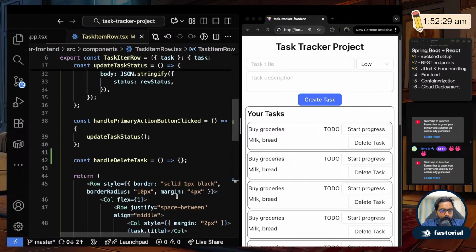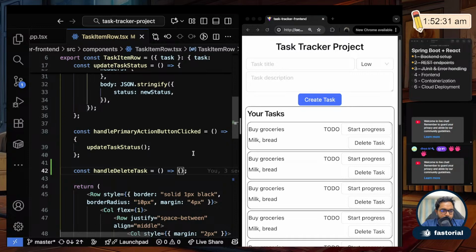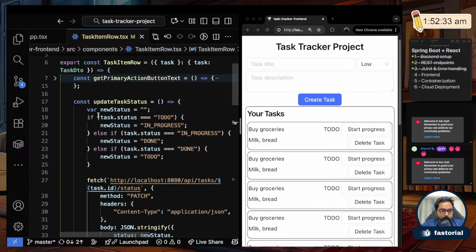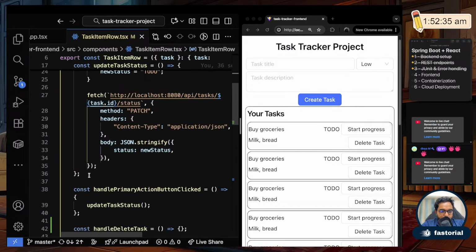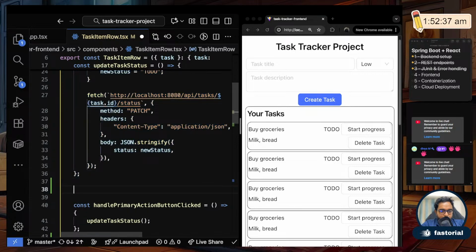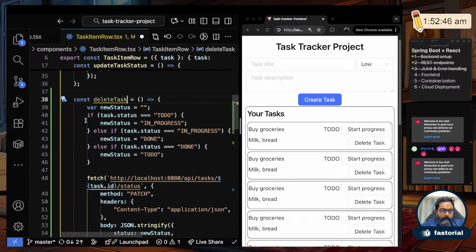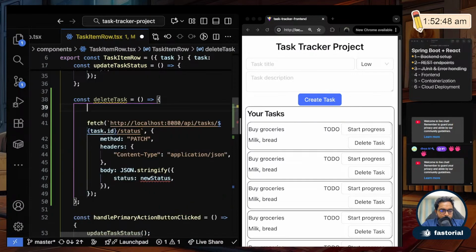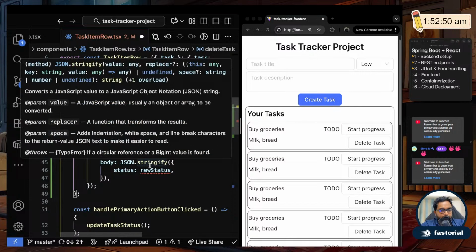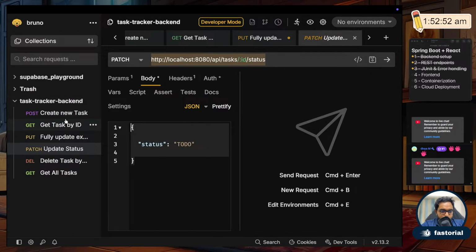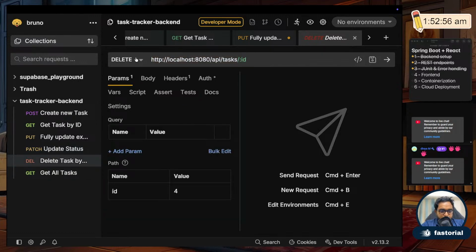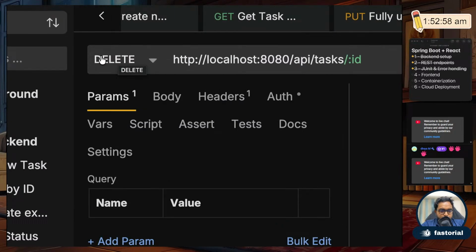Okay, now how do I handle delete task? Same as how I wrote an update task function, I will write one more function here called deleteTask. I don't need the status and all. If you see in our Bruno, when we designed our backend, we saw that delete is of the type delete.